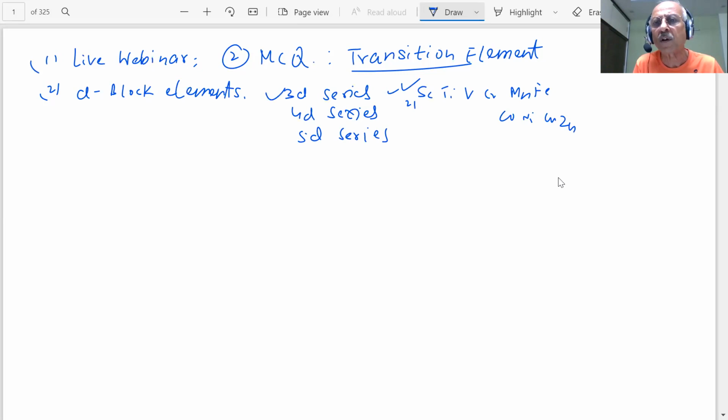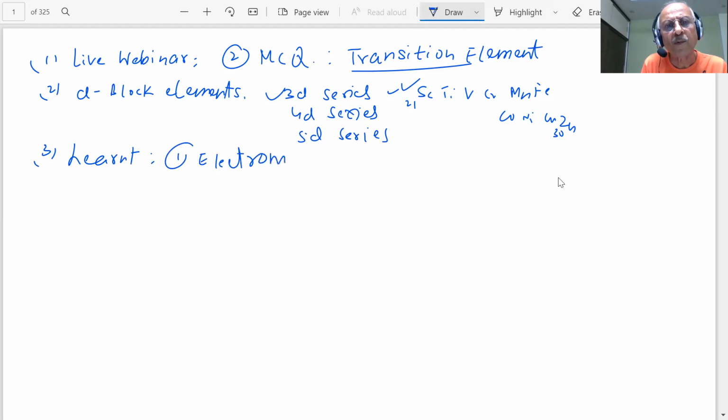Atomic number 21 to 30. So questions will be from this side. The 3D series is the most important series. All the questions are going to be there, students, and you know what we have to learn in this chapter. What we have learned is the electronic configuration. Always a big question is coming on that, students. Electronic configurations we have learned.